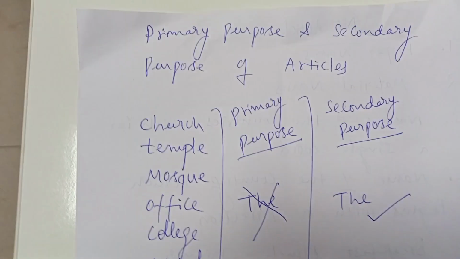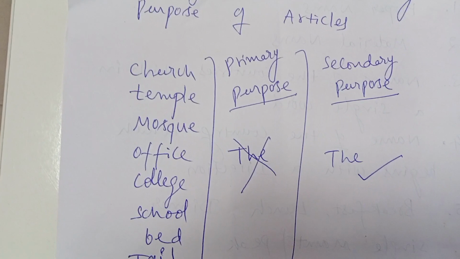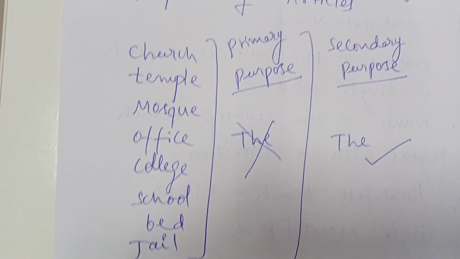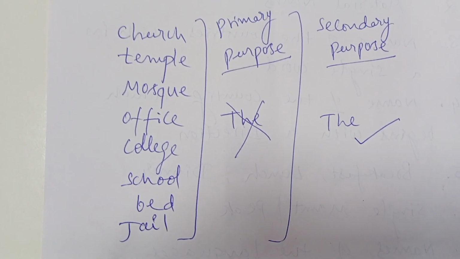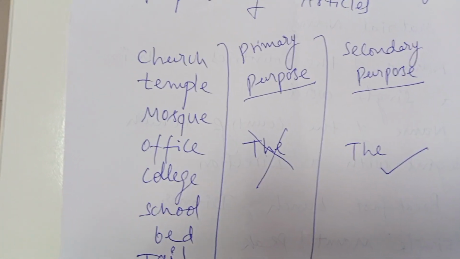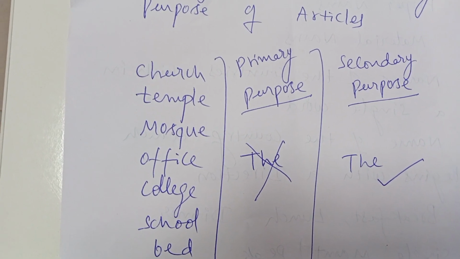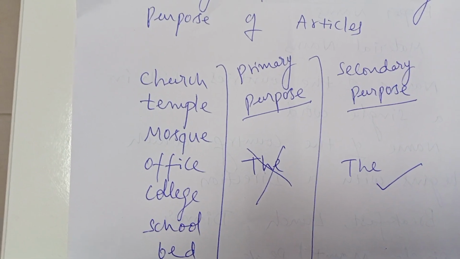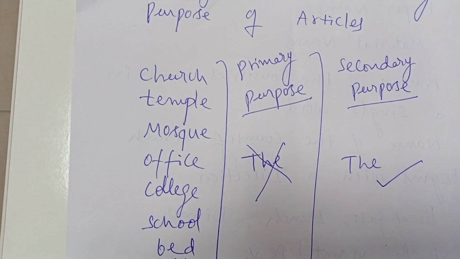Primary purpose means, suppose here a church, temple, mosque, office, college, school, bed, jail, prison, police station. What is the primary purpose of a church? Service, prayers or worship. Temple also worship, mosque also prayer, namaz, and office doing a job.